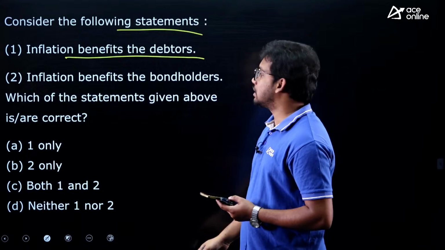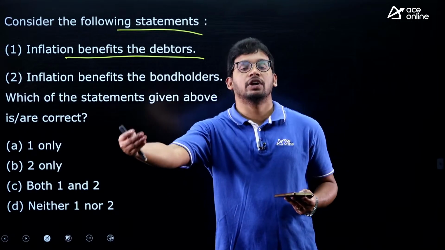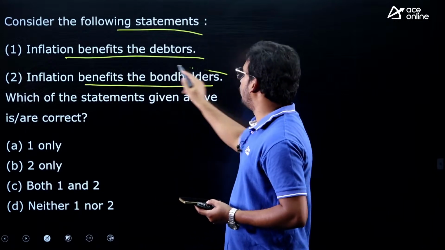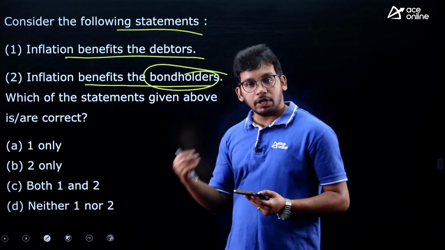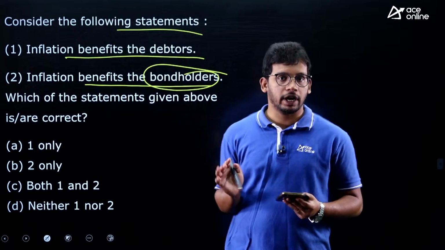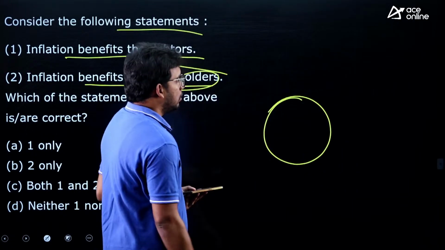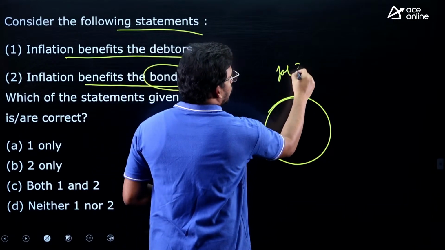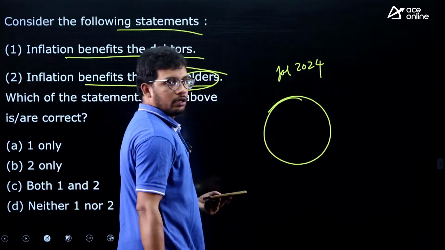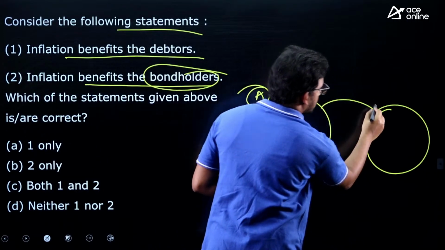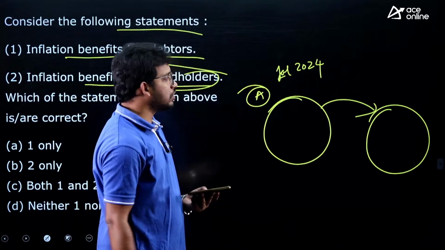Inflation benefits debtors. Debtors means those who have taken money from someone else. Inflation benefits bond holders, that means those who have purchased bonds, right. Let us say this is the bond, dated January 1, 2024. This is company A. This is a person B who has purchased the bond from A in January 2024.